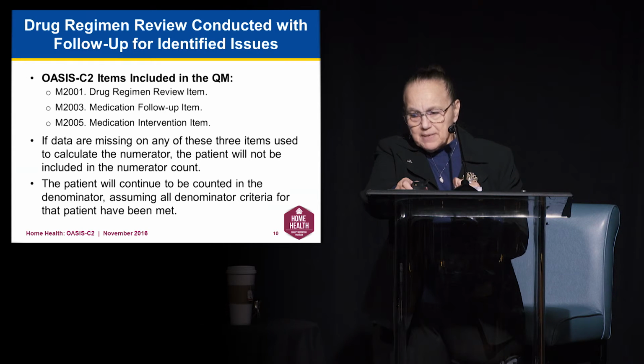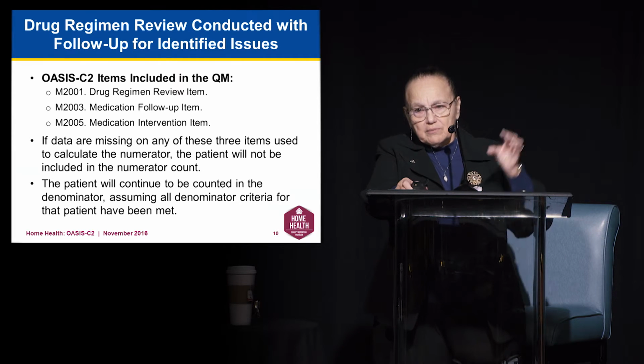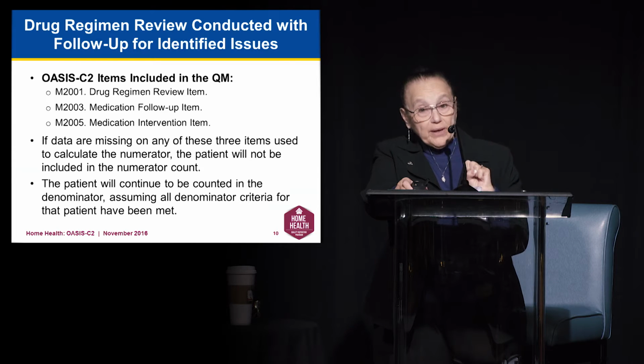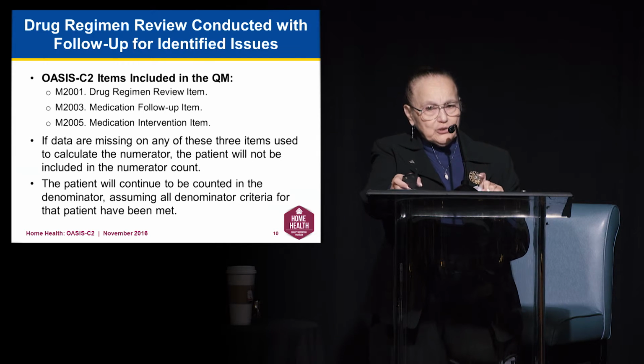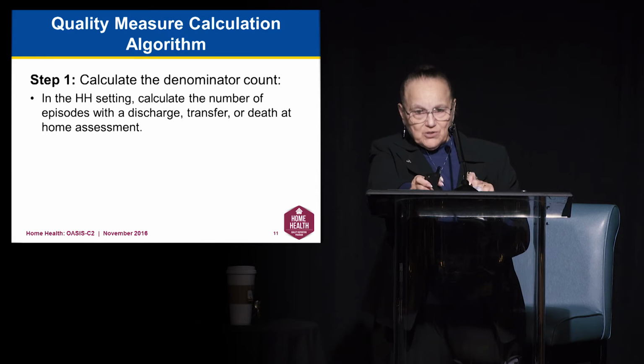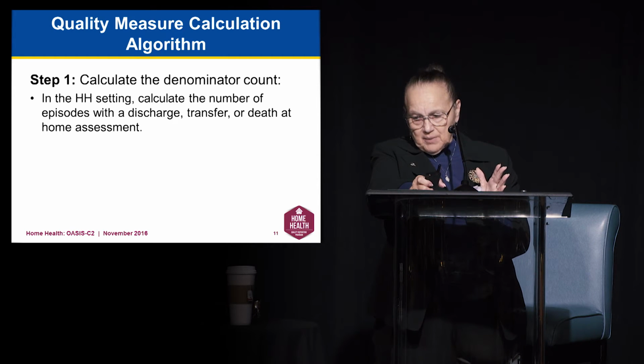If data is missing in any of these 3 items that are part of calculating the numerator, the upper number, the patient is not included in the numerator count. The patient will continue to be included in the denominator, assuming that all denominator criteria for that patient have been met. So what is that now going to do to your percentage result? That's right.